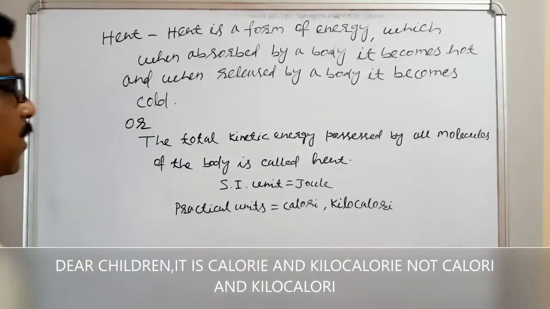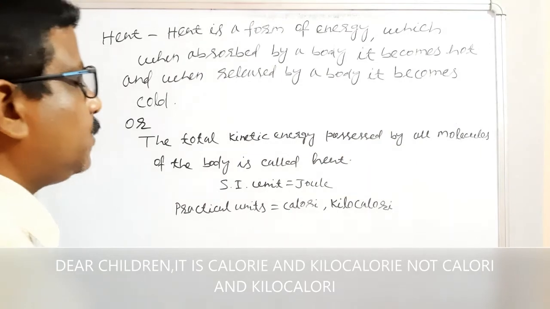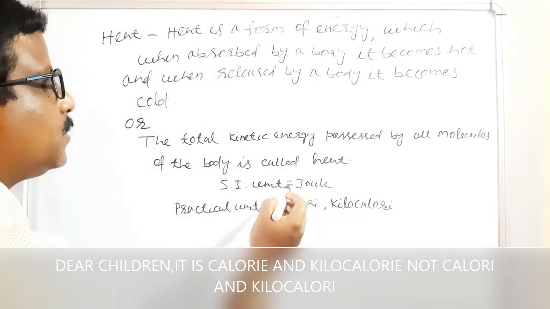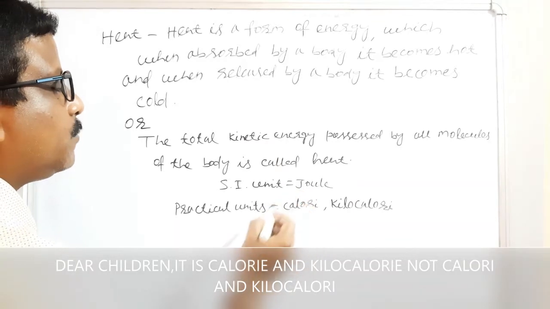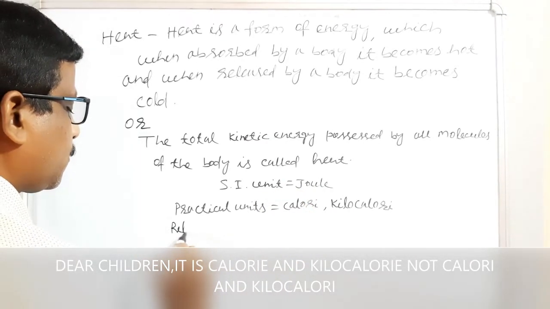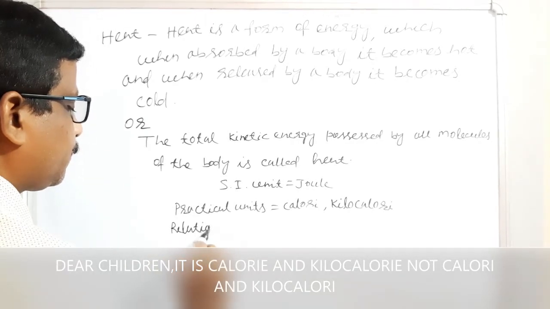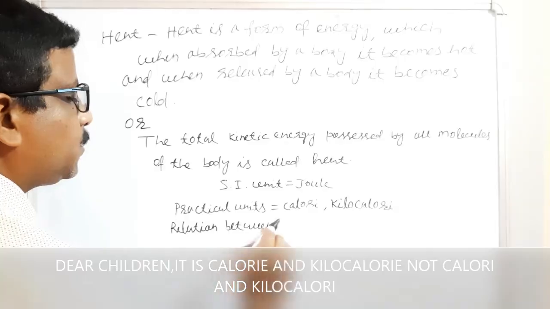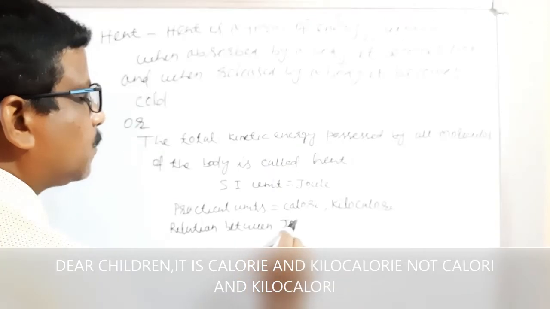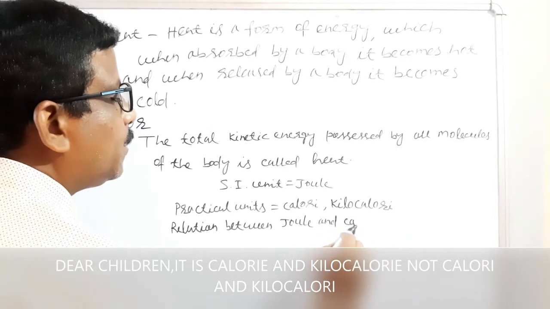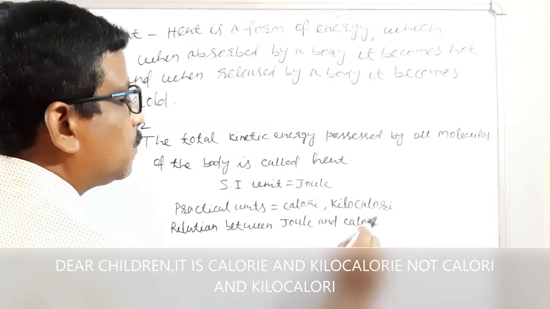Understood? Now what is the relation between the SI and other units, or the relation between joule and calorie?